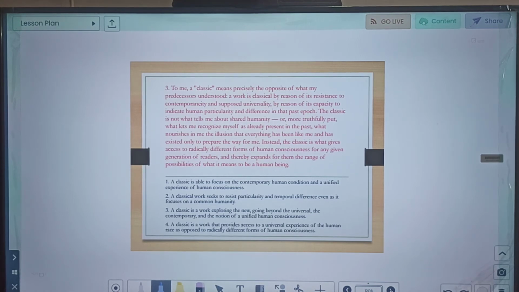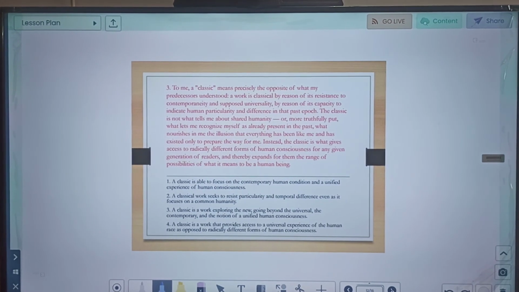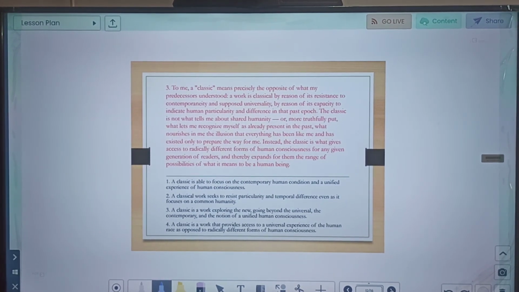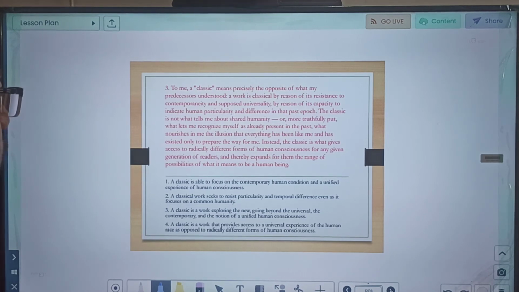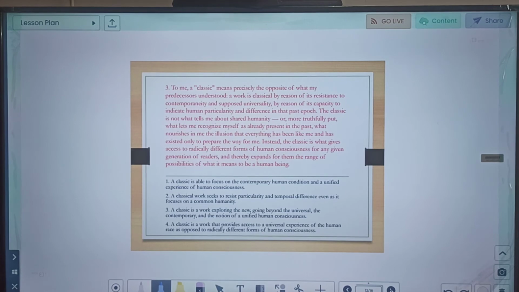The classic is not what tells me about shared humanity, or more truthfully put, what lets me recognize myself as already present in the past, what nourishes me in the illusion that everything has been like me and has existed only to prepare the way for me. Instead, the classic is what gives access to radically different forms of human consciousness for any given generation of readers, and thereby expands for them the range of possibilities of what it means to be a human being.